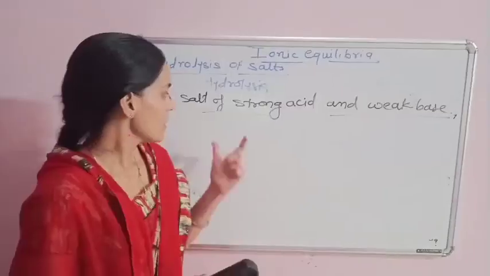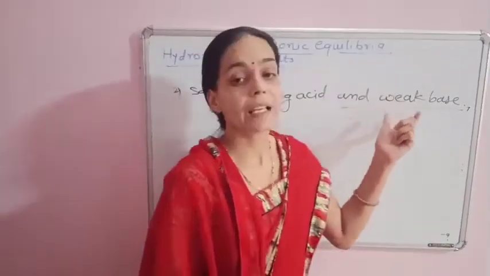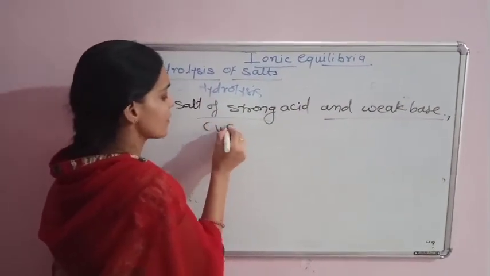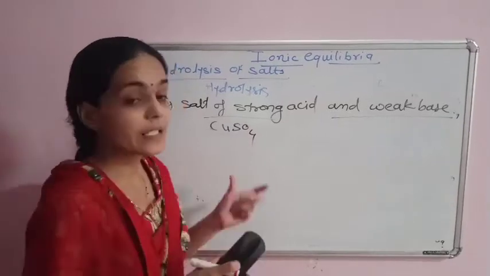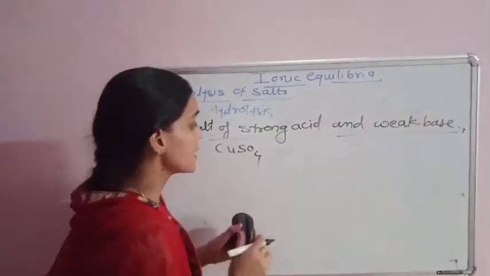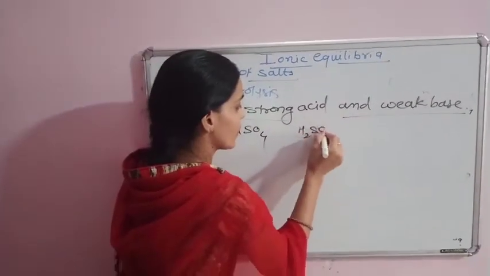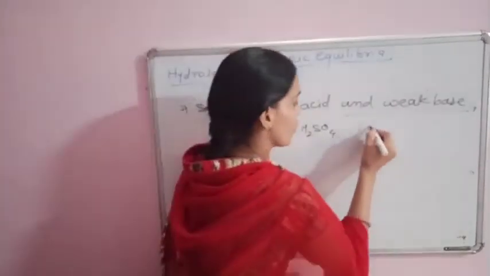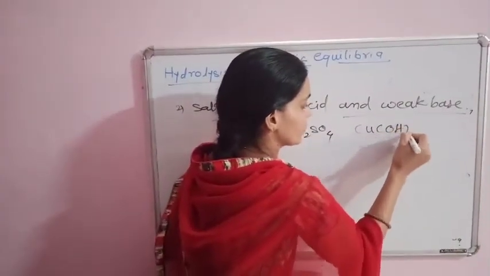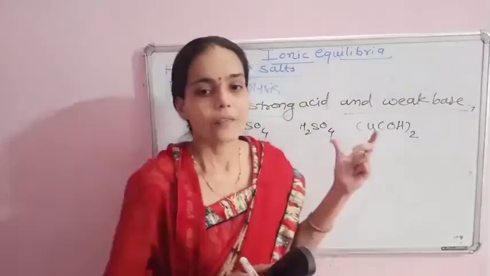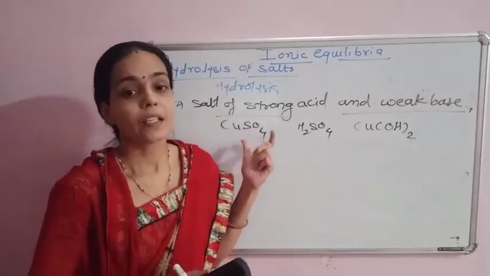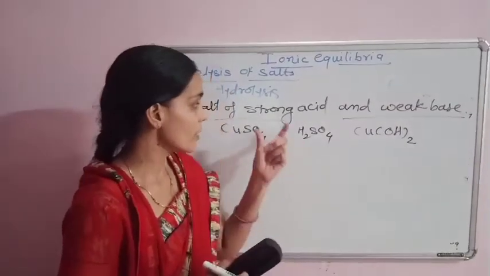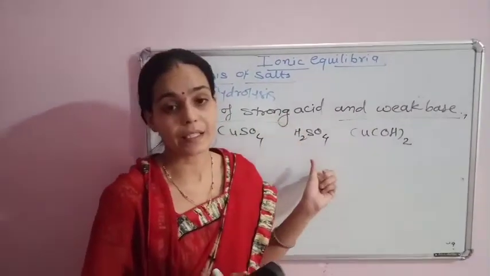Second, salt of strong acid and weak base. Consider one example, copper sulfate. This is the salt of strong acid H2SO4 and weak base copper hydroxide. When copper sulfate is dissolved in water, it dissociates completely because this is the salt of strong acid.